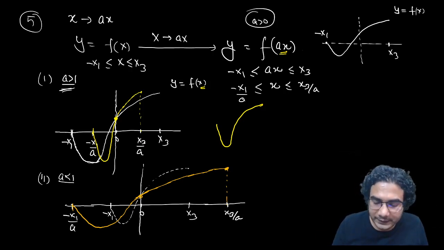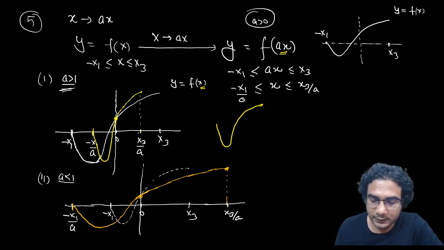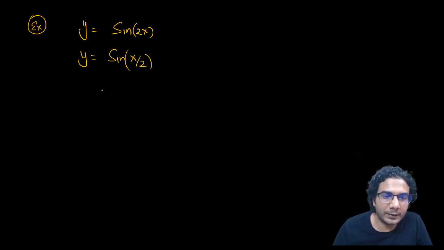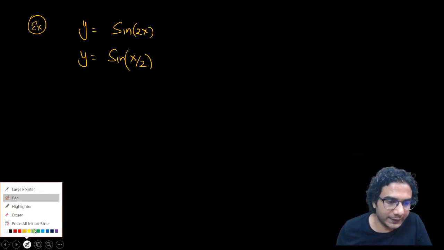So I'll give you the examples, you'll understand it in a better way. Suppose we need to plot the graphs y is equal to sine 2x and y is equal to sine x by 2. Okay. See what happens. This is a very good example to understand.